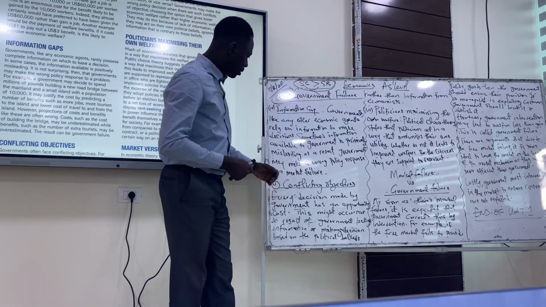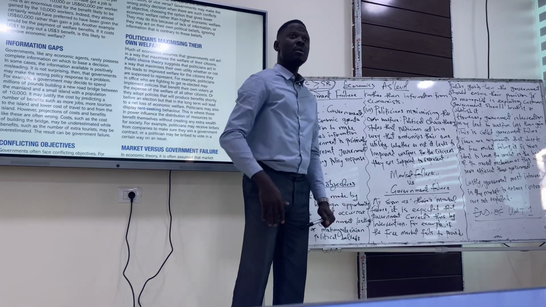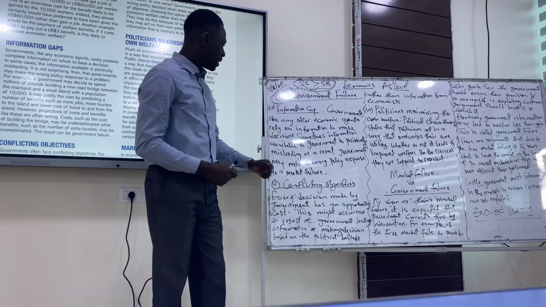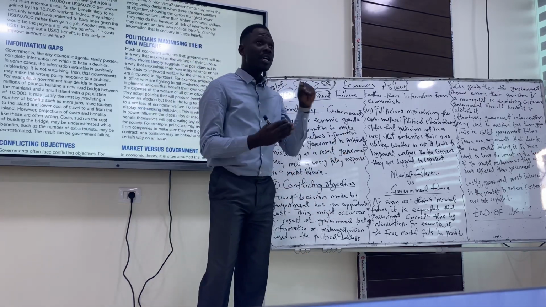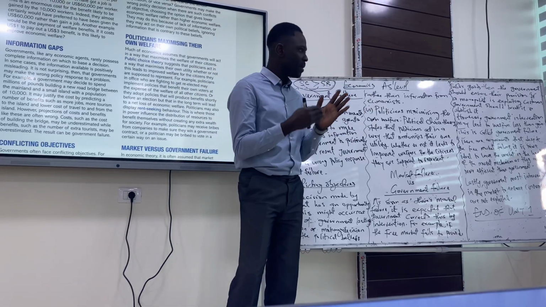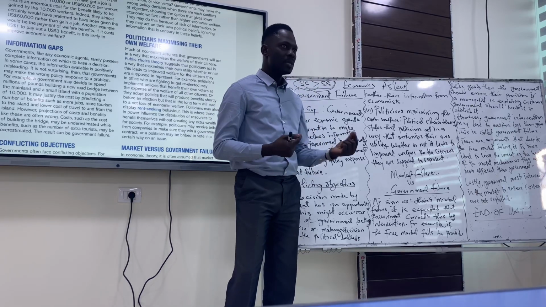Okay. The second one, conflicting objectives. When we talk about conflicting objective, government will definitely make decisions. So whatever decision government makes, there's always going to be an opportunity cost. Do you get the point I'm making here?